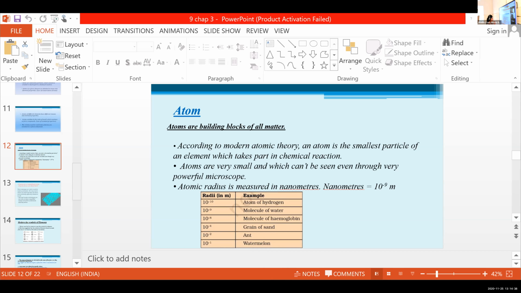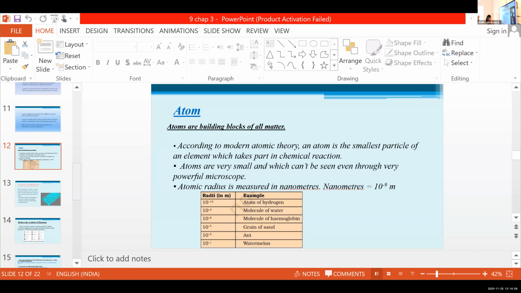So compared to a watermelon, the atom of hydrogen is too small. Okay, clear?